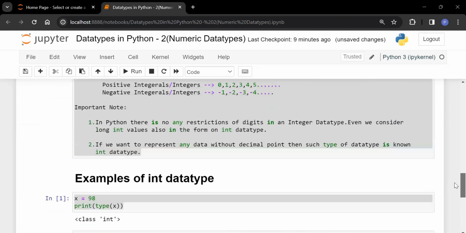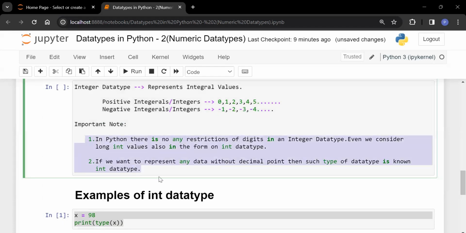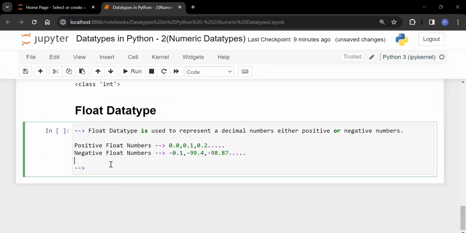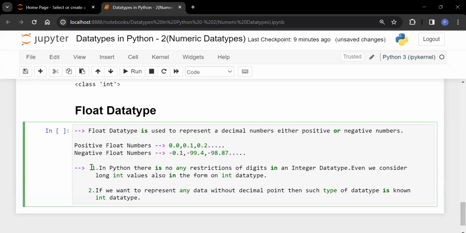So in float also, the same condition is going to be applied. First thing is, in Python, there are no restrictions for the digits in float data type. Even we can consider double int values or double float values in the form of float data type.